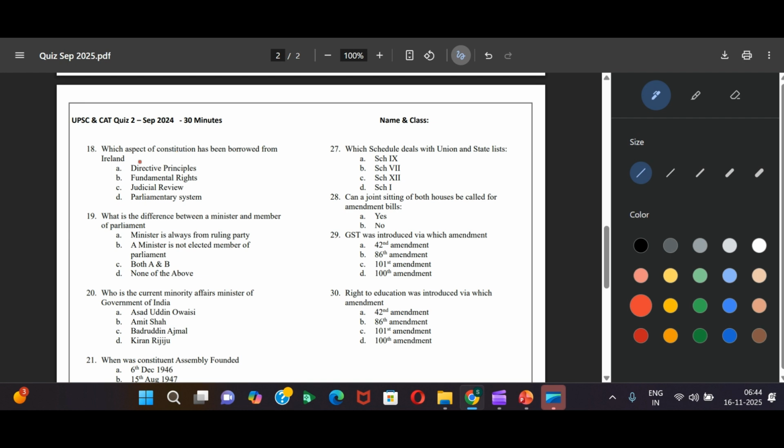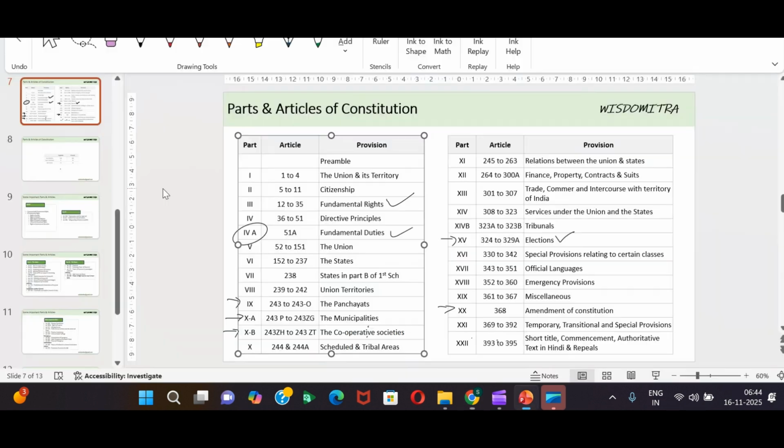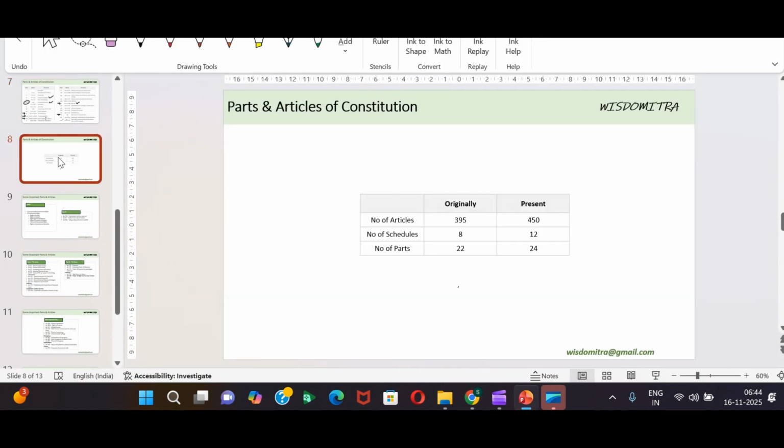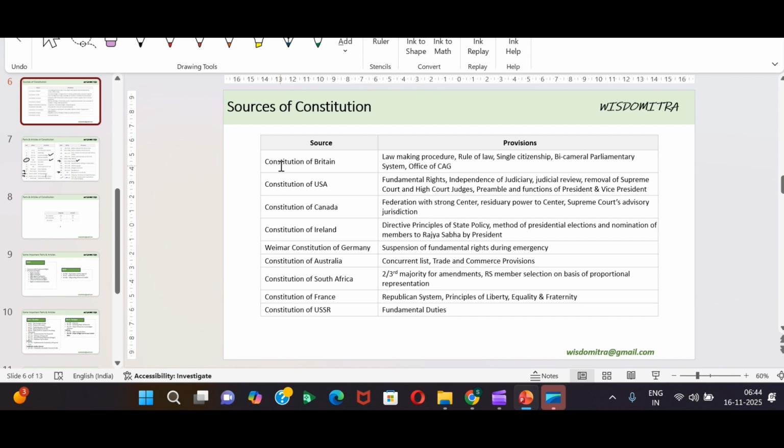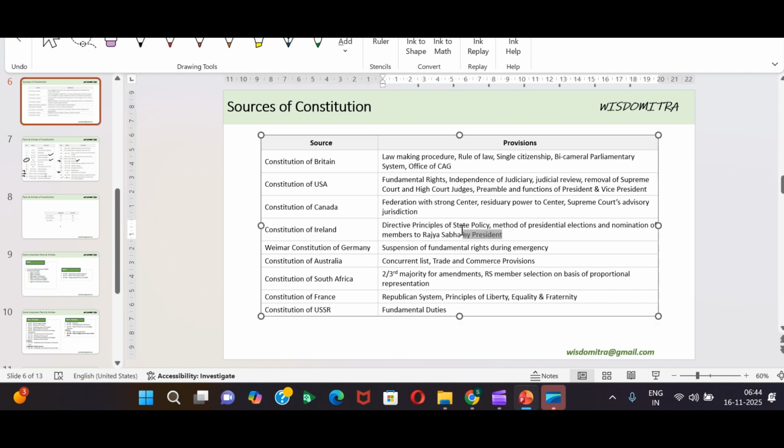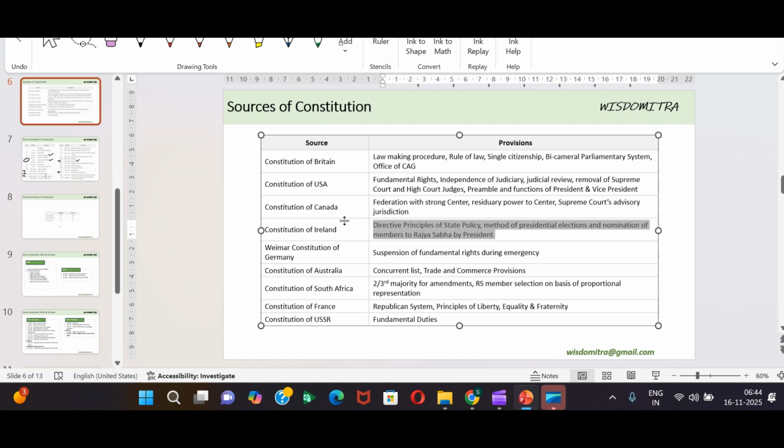Which aspect of constitution has been borrowed from Ireland? Directive principle, fundamental rights, judicial review, and parliamentary system. So let us see this sources of constitution quickly. Ireland. Directive principles of state policy, method of presidential elections, nomination of members of Rajya Sabha by President. So if you see, directive principles have been taken from Ireland.